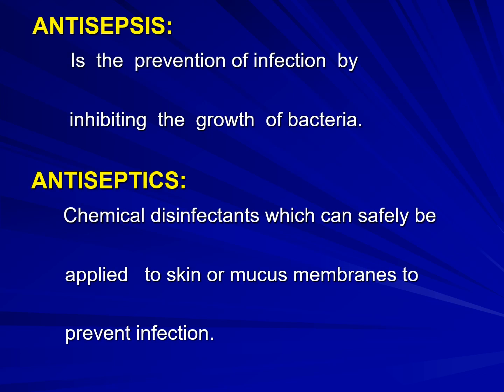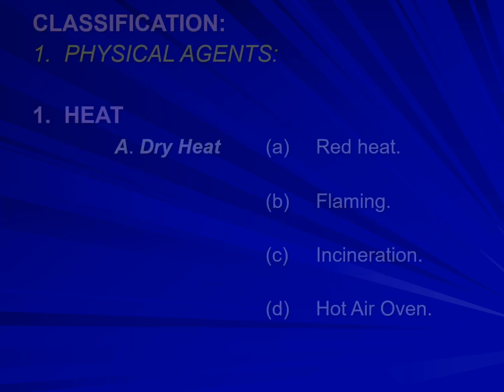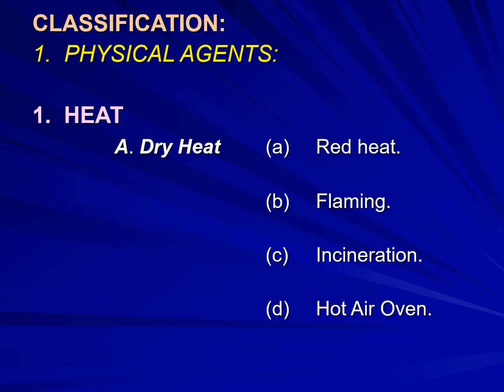So the important definition here is antisepsis. So what is antisepsis? It is the prevention of infection by inhibiting the growth of bacteria. And the definition of antiseptics is chemical disinfectants which can safely be applied to skin or mucous membranes to prevent infections. So these are very important viva questions and a very important essay question.